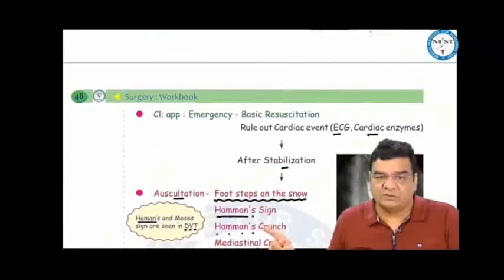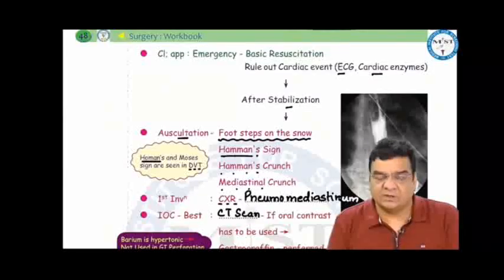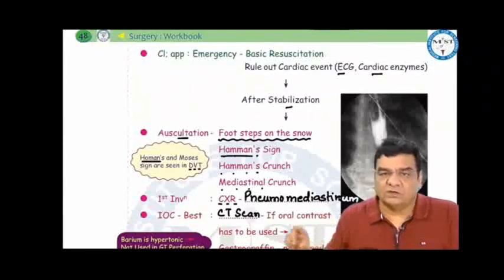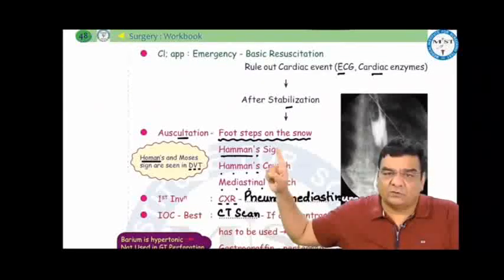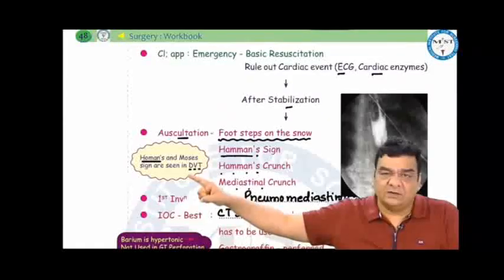How to approach these patients in emergency? When they come with chest pain, first thought which comes to our mind is the cardiac event. So we have to rule out the cardiac event, get the ECG, cardiac enzymes done, cardiac event ruled out, stabilize the patient, IV fluids, IV antibiotics. If you're suspecting this esophageal rupture and you do the auscultation, you can hear the sounds as if somebody is walking on the snow, that is footsteps on the snow, which is called as Hamman's sign or Hamman's crunch or mediastinal crunch. Please do not confuse with Homans and Moses sign, which are seen in deep vein thrombosis.